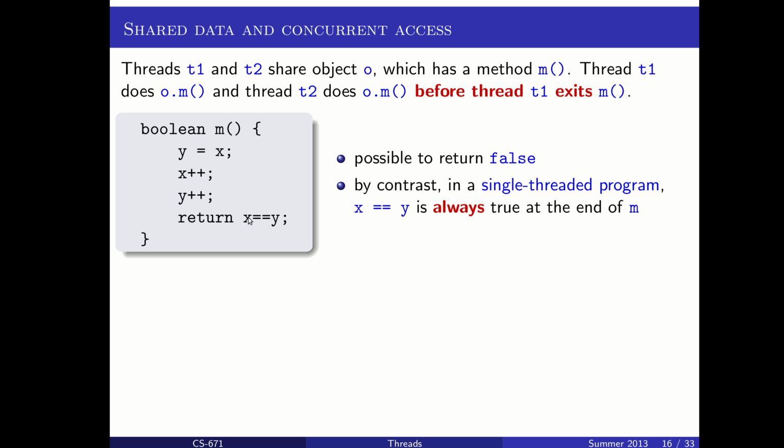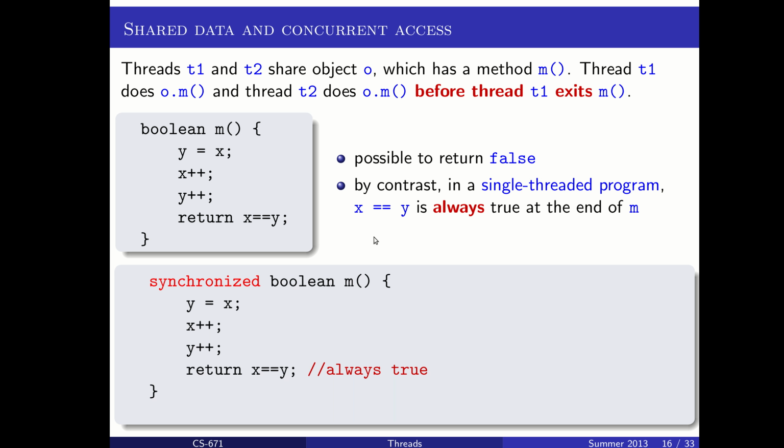It would say that X is 1 higher than Y because Y didn't get increased yet in thread 2's call to it. But in a single-threaded program, we could always guarantee that X is equal to Y by the end of this method. There's no uncertainty about it.